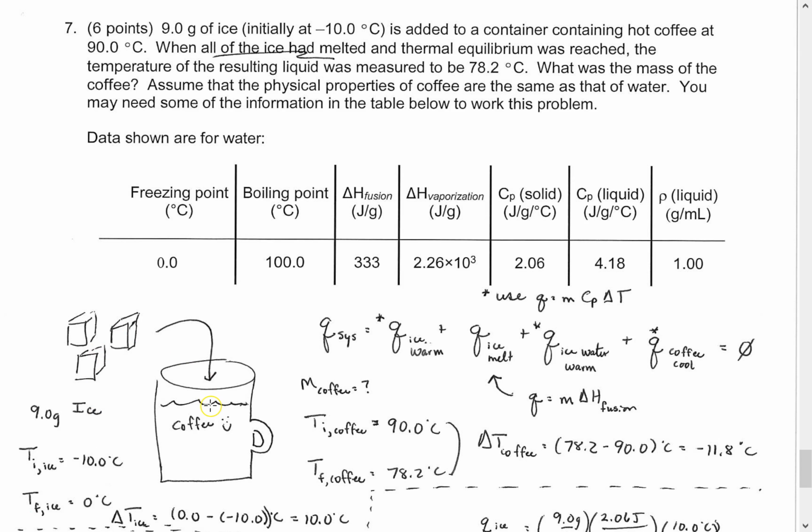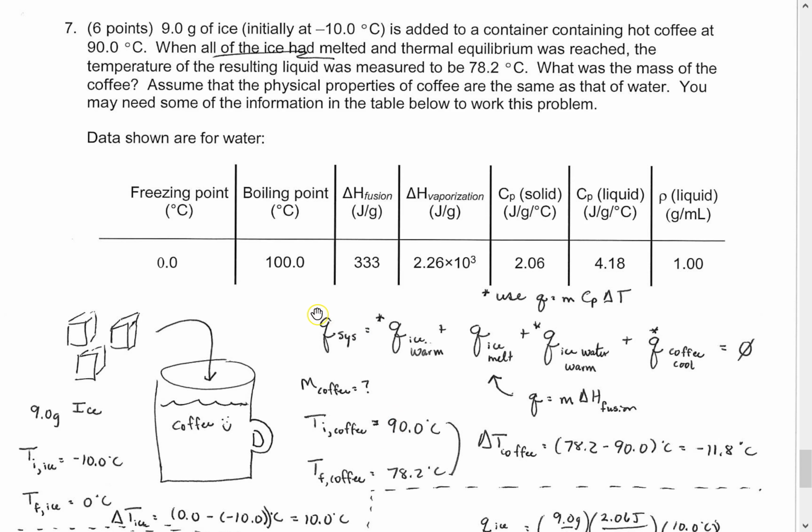And it's going to be submerged into the coffee, which actually, here it is. The coffee's initial temperature is 90.0 degrees Celsius, and its final temperature after all of this ice is going to melt. We didn't know that till you read this. All this ice is going to melt. The equilibrium temperature, the final temperature of your coffee, is 78.2 degrees Celsius.